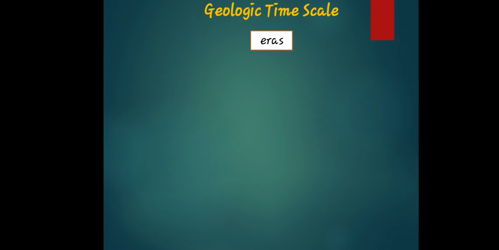So let's move. Let's go with the eras. As I've said, when we say eras, it is a very long span of geological time. It is a formal usage for the longest portion of geological time after an aeon. So the aeon is the first one, then comes the second one, which is eras, the longest portion of geological time.